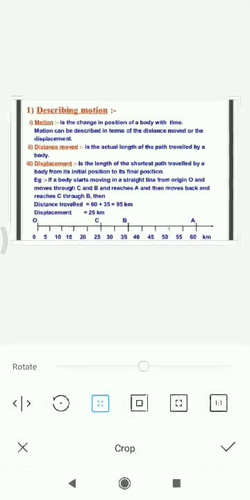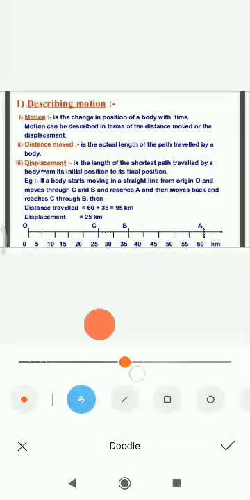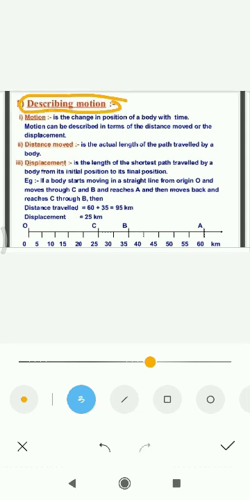Describing motion. This is the first chapter of 8th standard in physics. What do you mean by motion? A motion is change in position of a body with time.